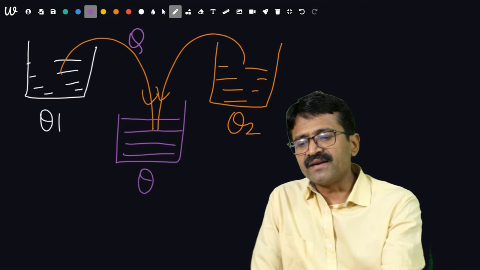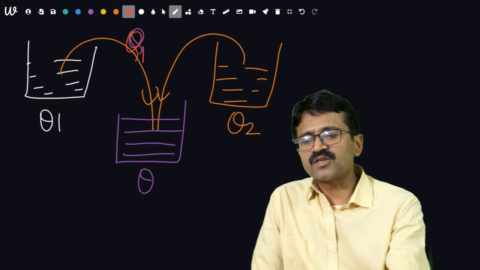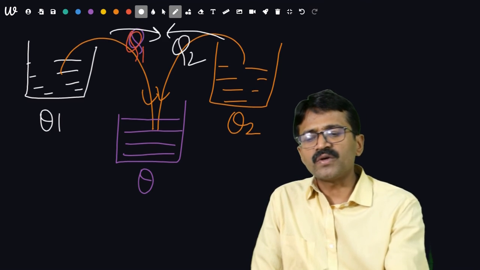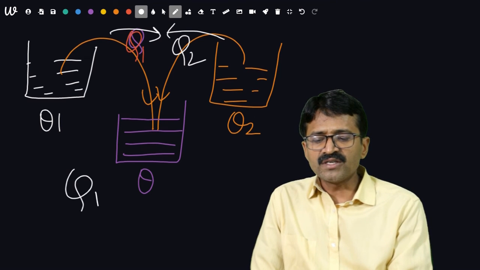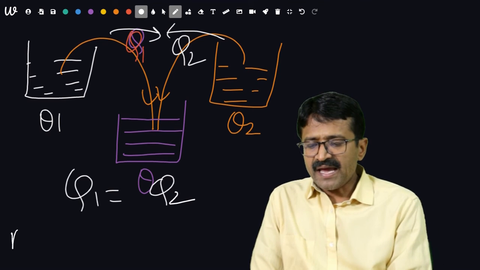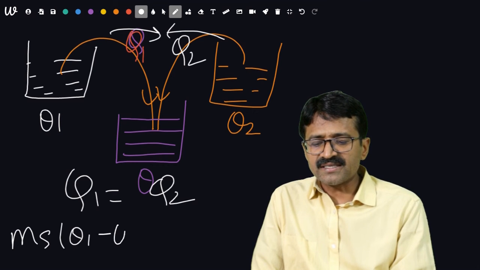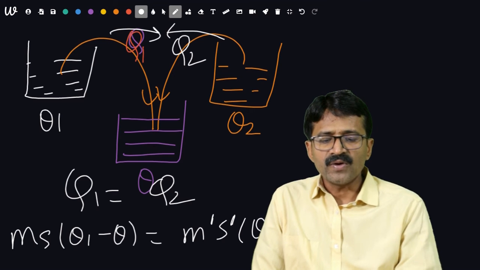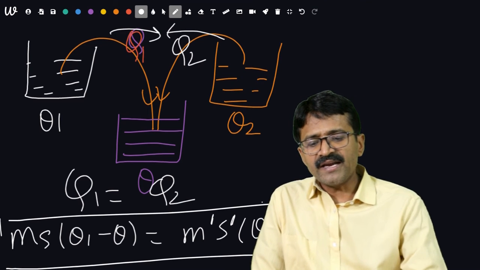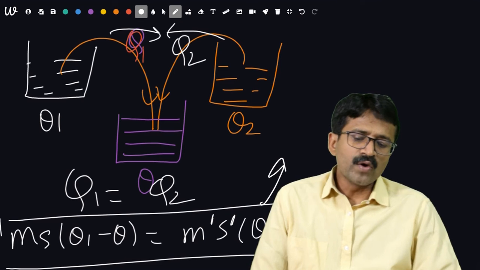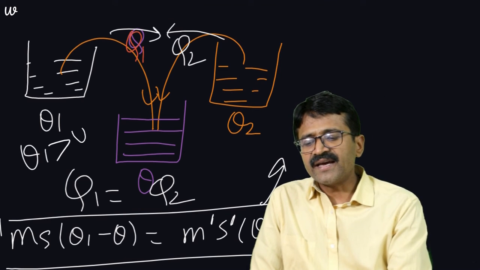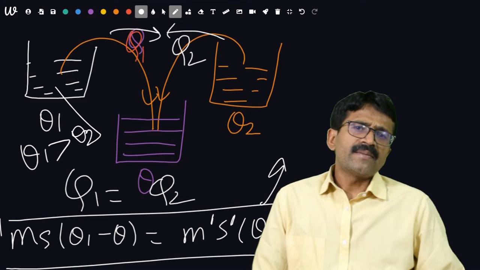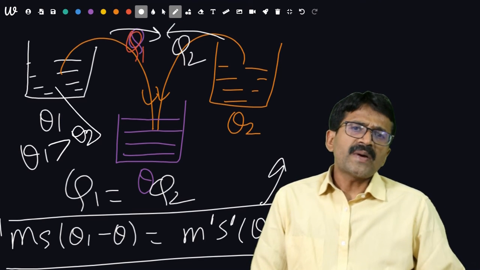Then heat given should be equal to heat taken. This is Q1, and this is Q2. Heat given from this should be equal to heat taken from that. Then Q1 should be equal to Q2. Then m s (θ1 minus θ) should be equal to m dash s dash (θ minus θ2). By solving this, you can solve any numerical in which the final temperature is required. θ1 should be greater than θ2. Here it is important.